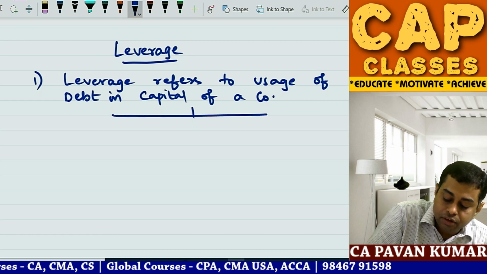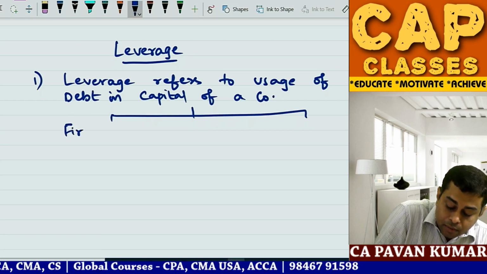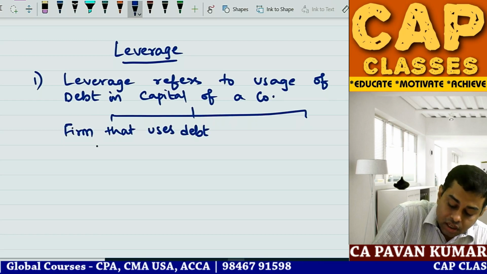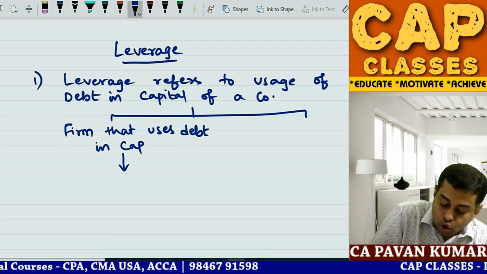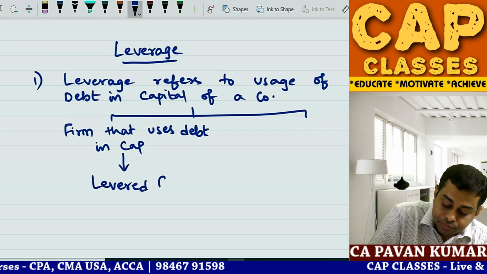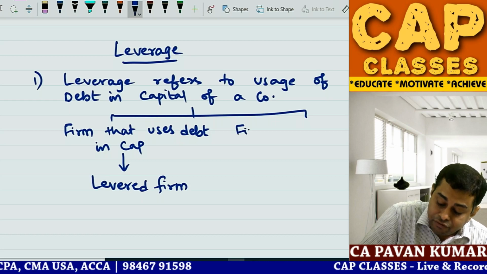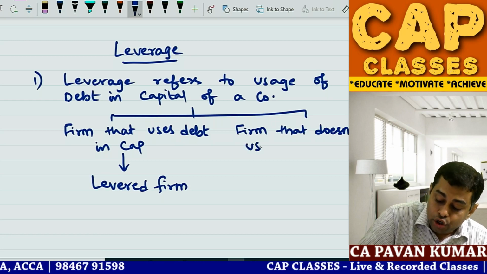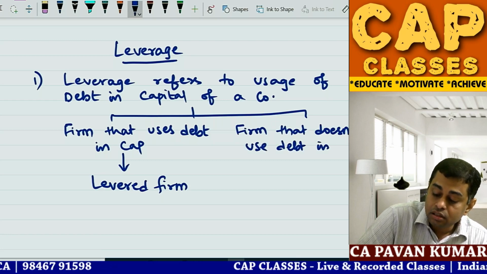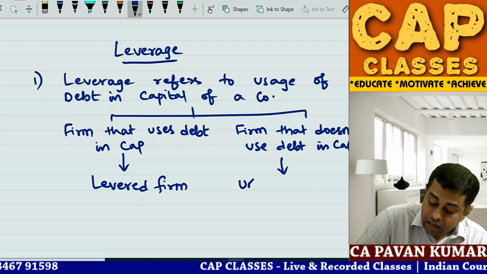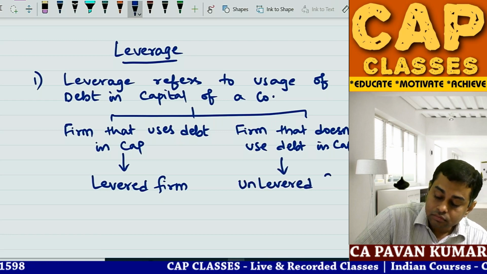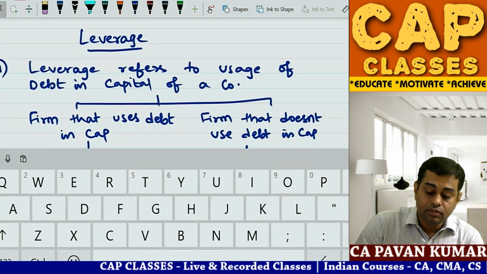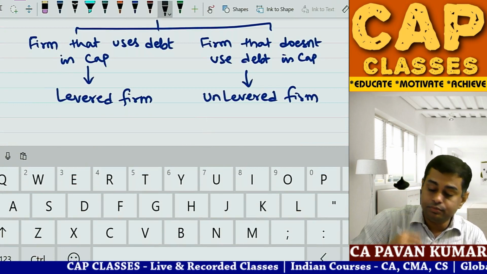So there are two types of firms. What are they? A firm that uses debt in capital is known as a levered firm, and the second one is a firm that does not use debt in capital. These are known as unlevered firms. So this is point number one.